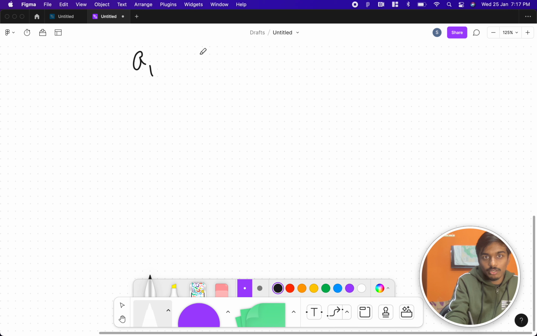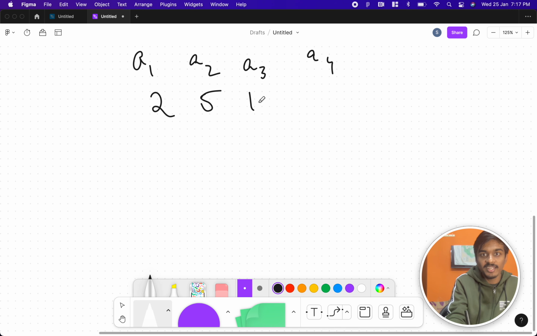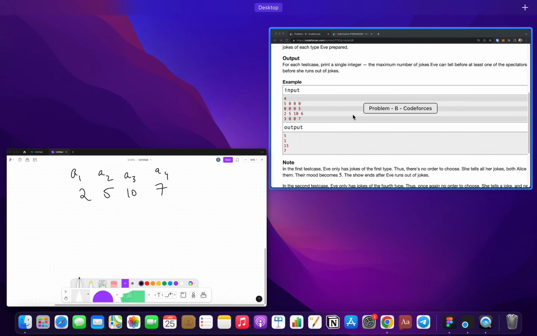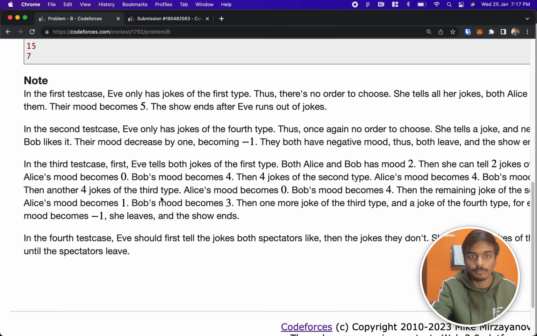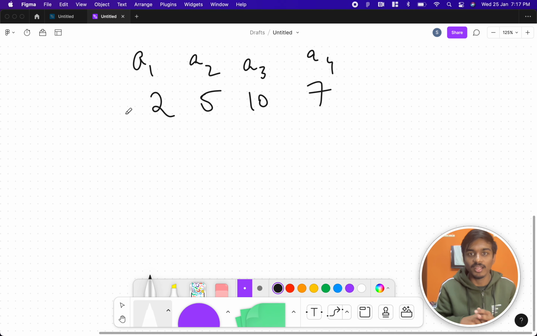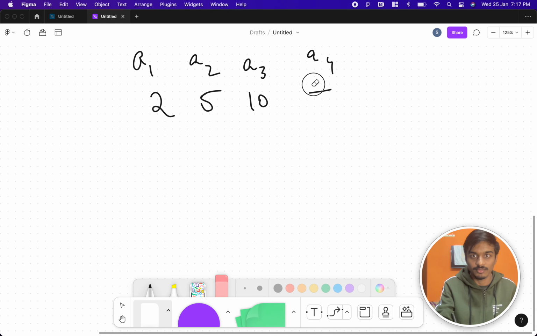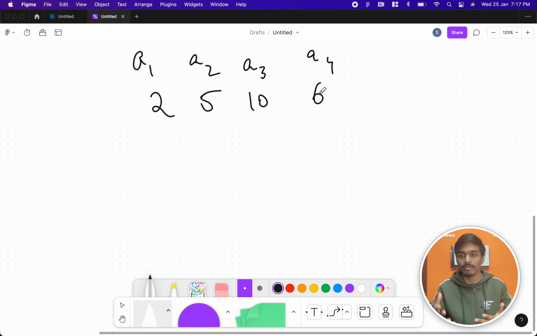Now A1, A2, A3 and A4: 2, 5, 10, 6. Now our job is to give a general formula or a way where we can calculate this.